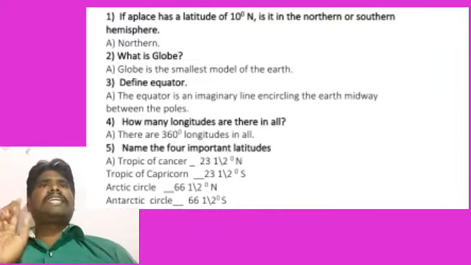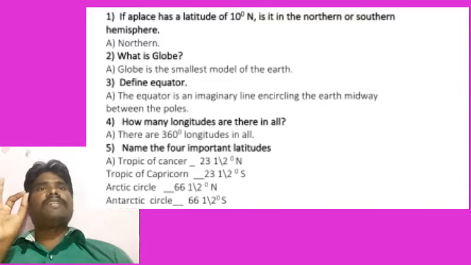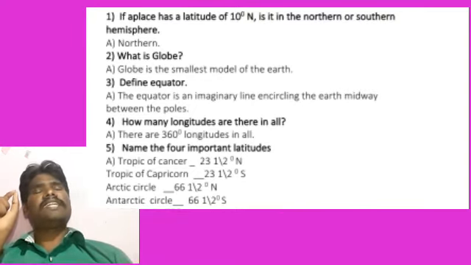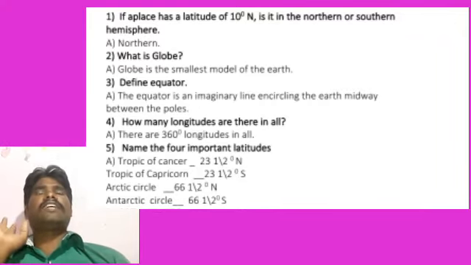If it is 10 degrees south, it is exactly on the south side. So if it is north, it is the northern hemisphere only, not the southern hemisphere. If it says 10 degrees south, we have to say southern hemisphere.